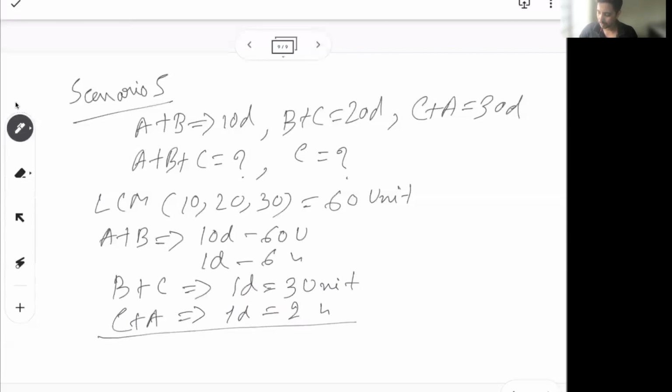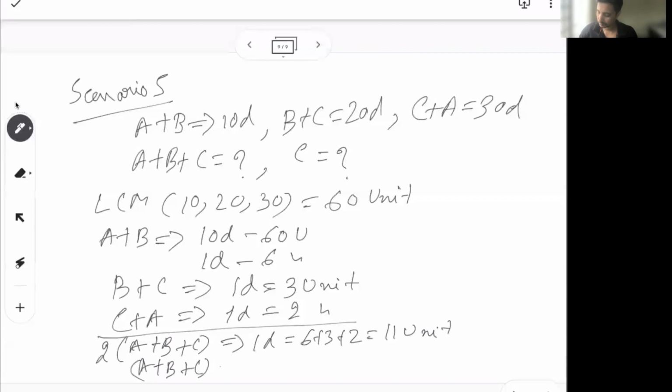So if I add all these 3, it's 2 times of A plus B plus C in 1 day, which can do 6 plus 3 plus 2, 11 unit. So A plus B plus C in 1 day can do 11 by 2 unit.